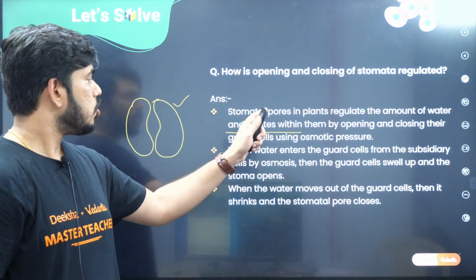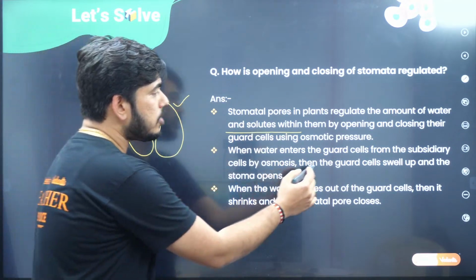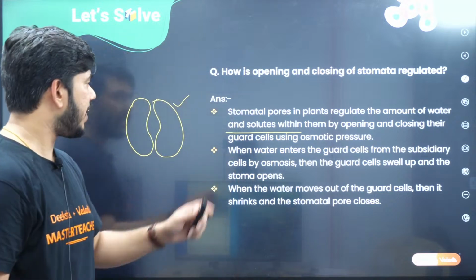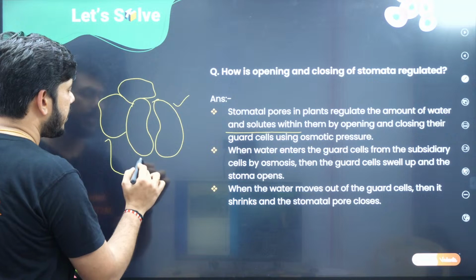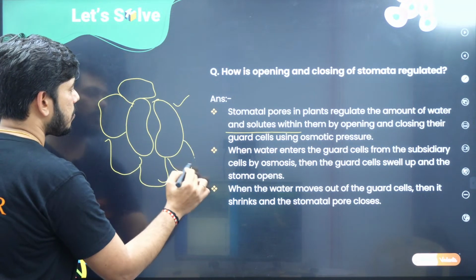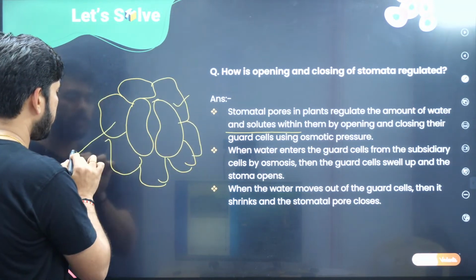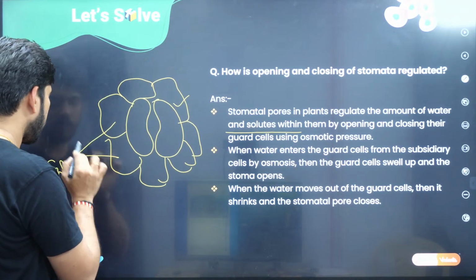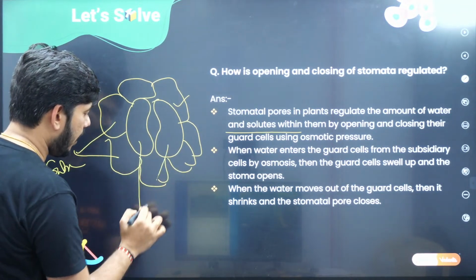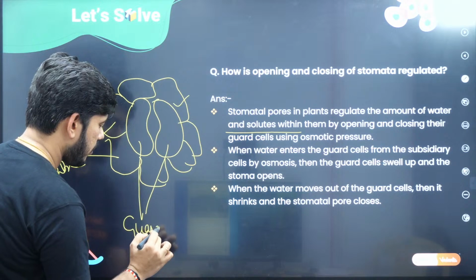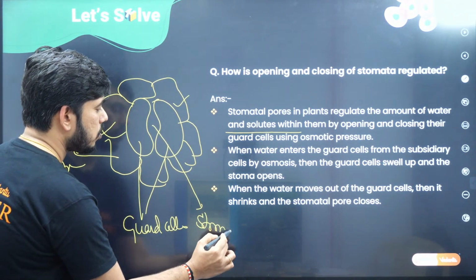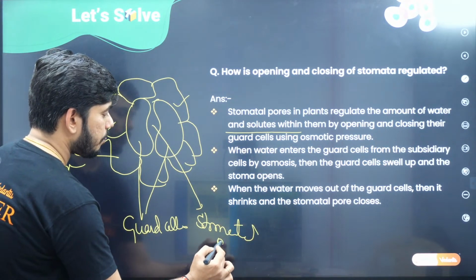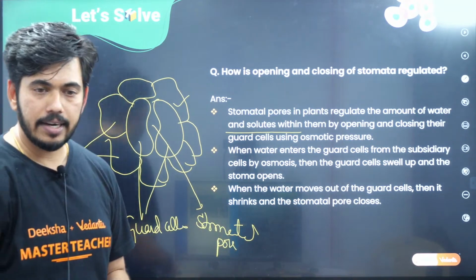Is that clear? So now the water enters the guard cell from the subsidiary cell. Because surrounding these, children, I already mentioned about this, there will be the presence of subsidiary cells. What will be present here? So these are the subsidiary cells, and these are the guard cells. Guard cells, right? And this is the stomatal pore. Stomatal pore, right? I hope you can understand this.